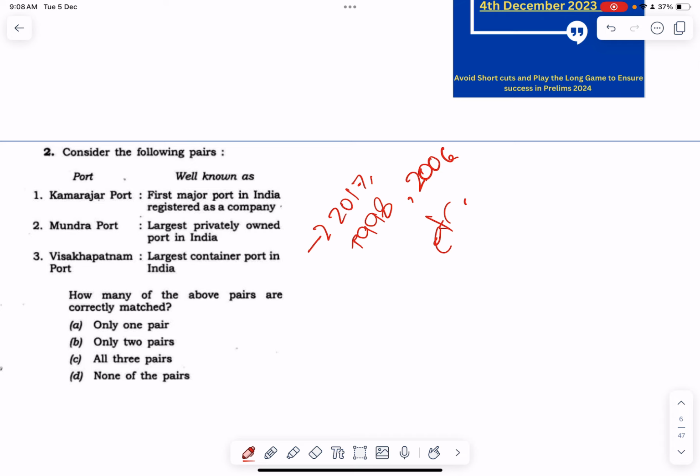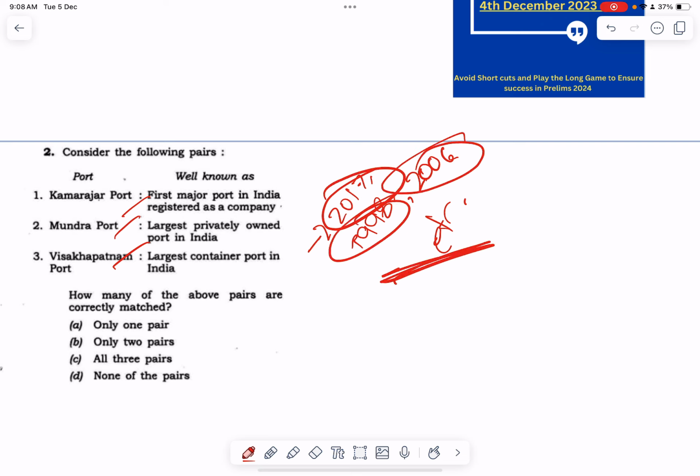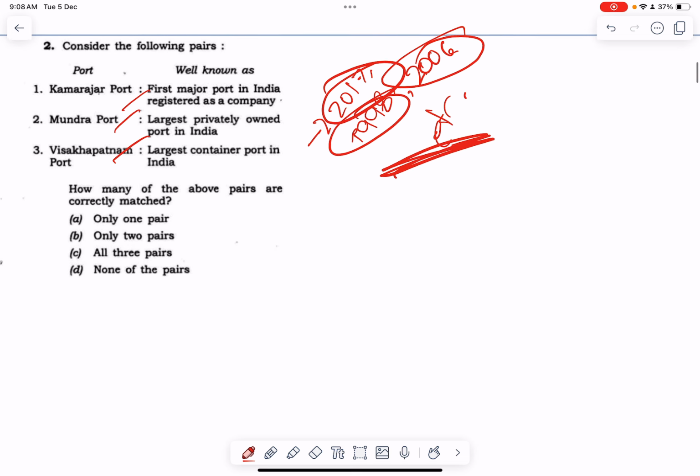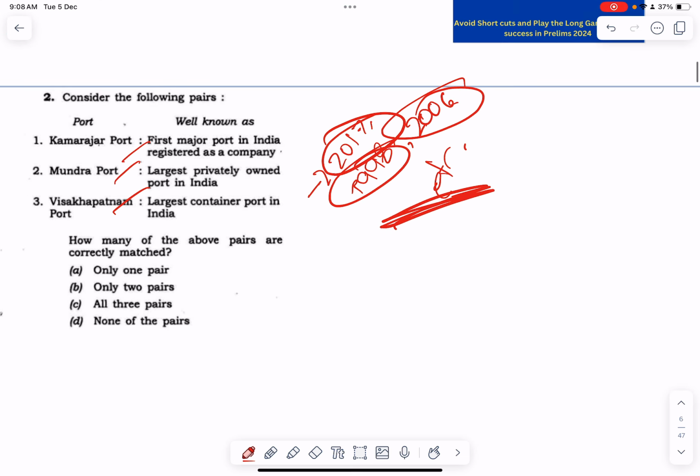Look at the second question of 2023 prelims. Kamarajar Port, Mundra Port, Visakhapatnam Port. Questions related to ports, 1798, 2006, etc. have been asked. This was a theme which was repeating. There are very few ports which are there. I had posted about it. Had you known this, you could have easily marked this question correct. Very easy question this was.